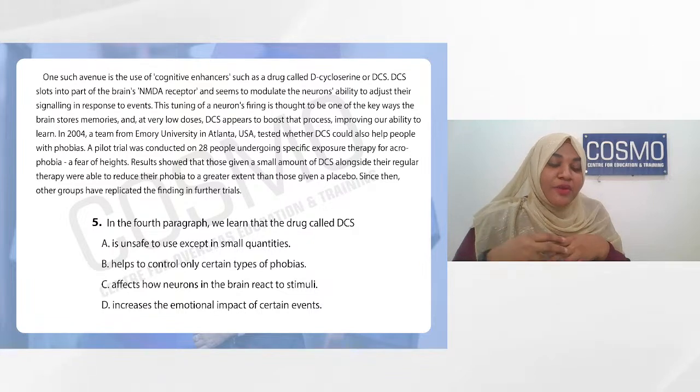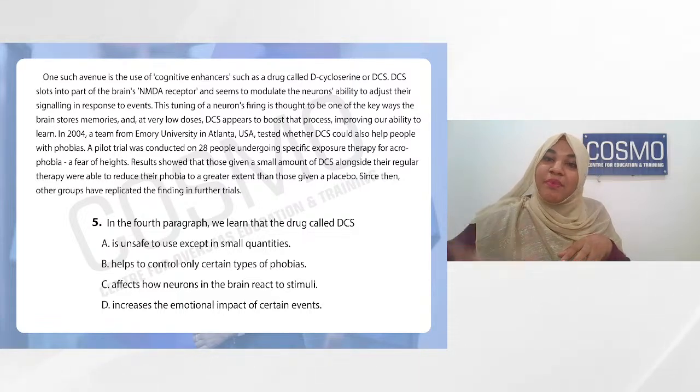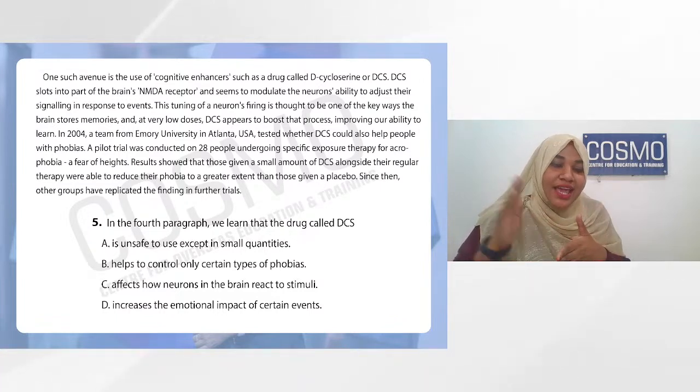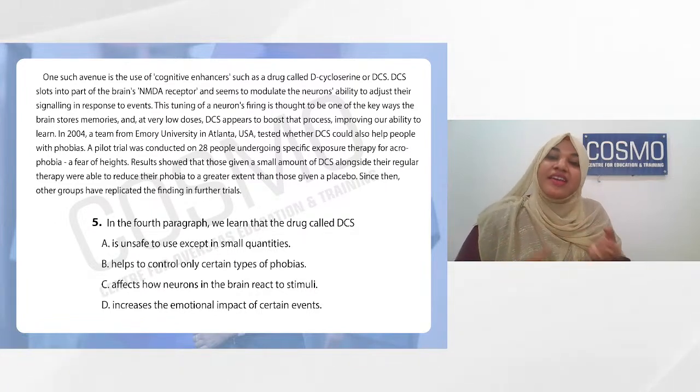What about the third option? Affects how neurons in the brain react to stimuli. And the D option, increases the emotional impact of certain events. So of course we are going to eliminate A and B. You are left with C and D. But if you read C carefully, it is the answer. We talked about how the neurons are going to be affected. So it affects how the neurons in the brain react to stimuli. That is what the DCS drug is making full use of. So the answer is C.